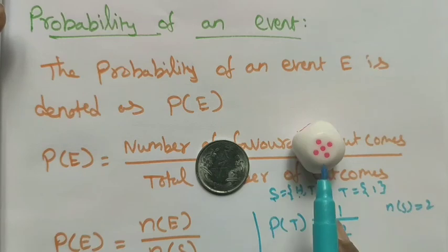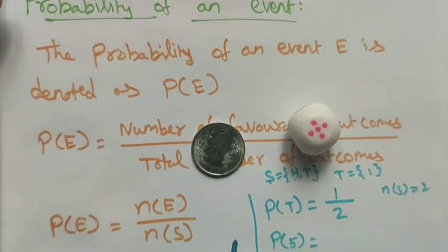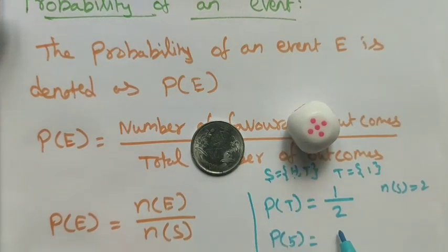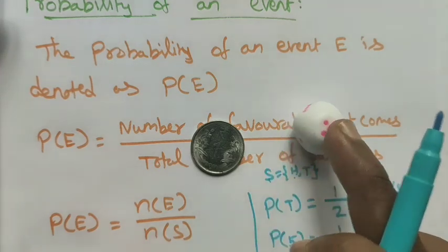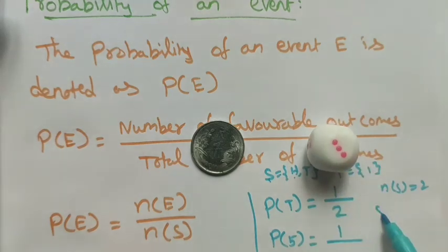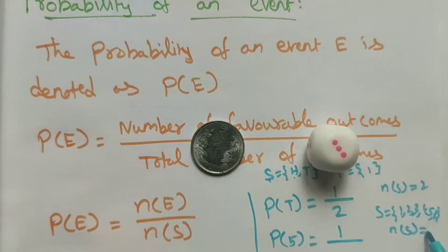Now we want to find the probability of getting the number 5. What is the probability of the number 5 on a dice? It appears only once in a trial. That is 1 divided by the total number of outcomes. We know that on a dice 1, 2, 3, 4, 5, 6 are all the outcomes. So the number of sample space is 6, and 1 out of 6 is the probability of the event of getting the number 5.